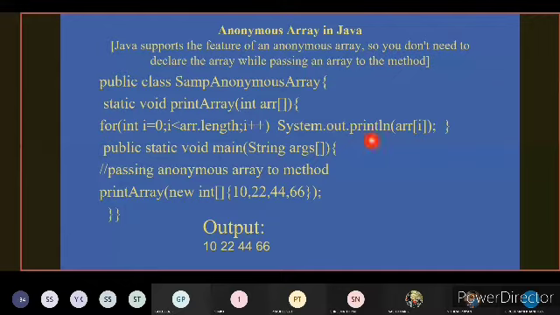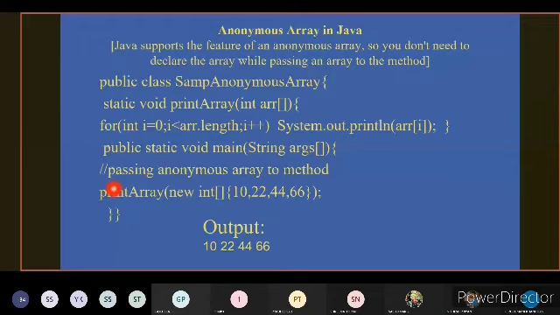So public class sample anonymous array, and then in that, static void print array, the argument is set as arr[], and within that for loop we are going to print the elements. In public static void main, here again we call the method print array.